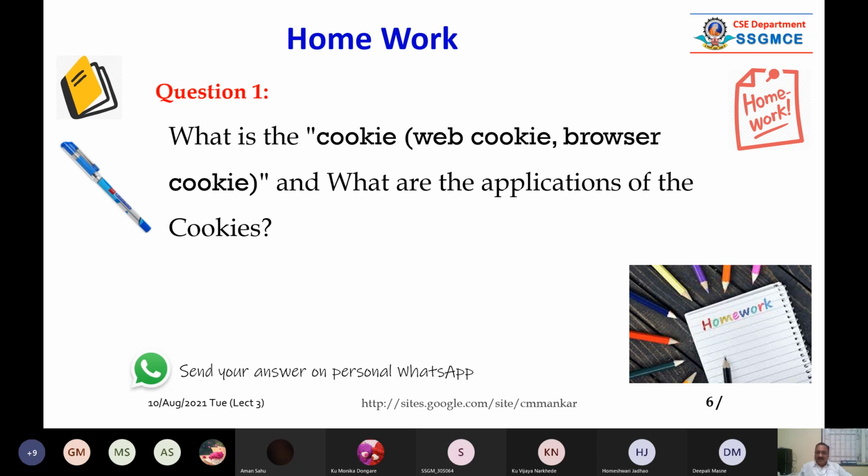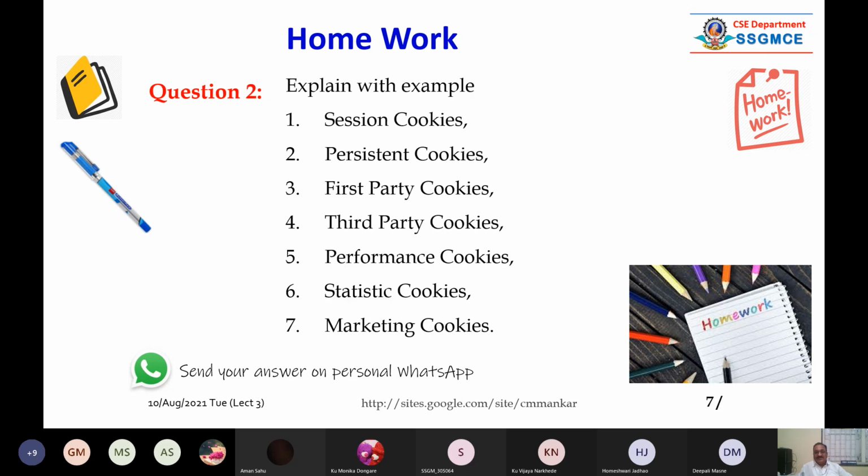I have another question for you. Take a screenshot of this, and you will think it is very simple, because the title itself tells you the meaning. This is question number 2 regarding cookies. It is generally asked in your exam, maybe as an MCQ or theory. There are different types of cookies: session cookie, persistent cookie, first party cookie, third party cookie, performance cookie.